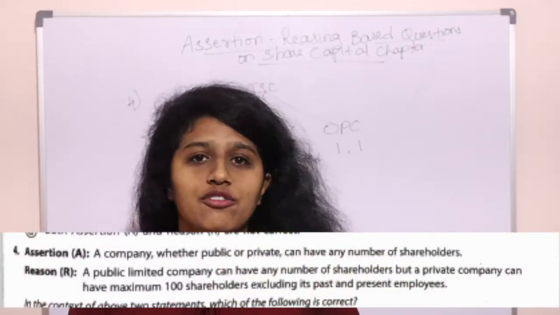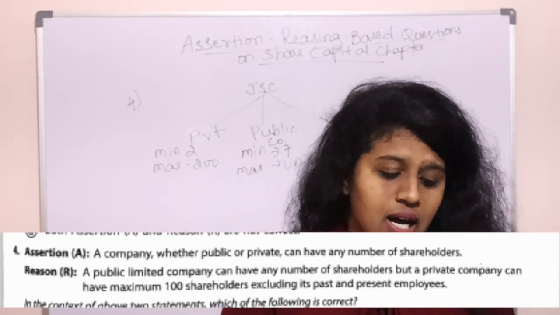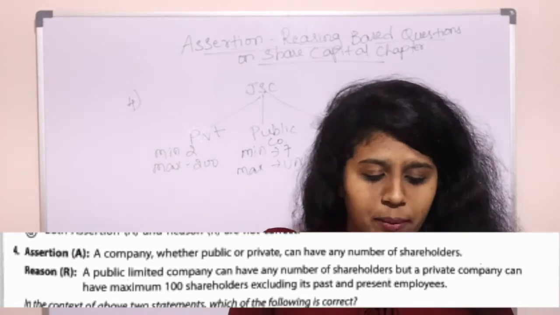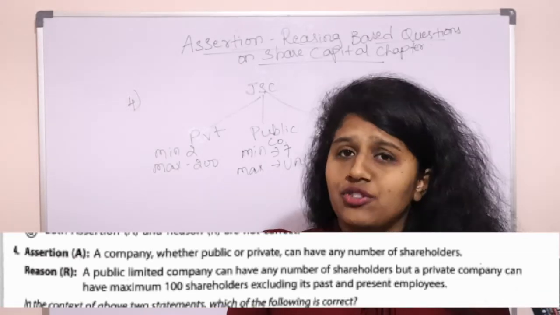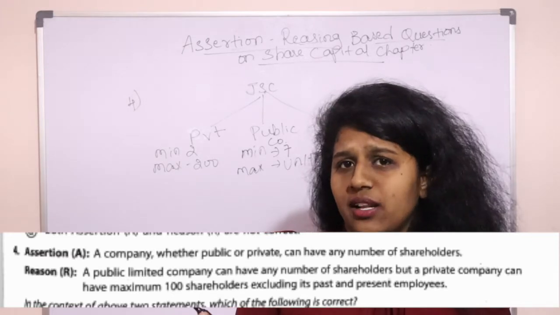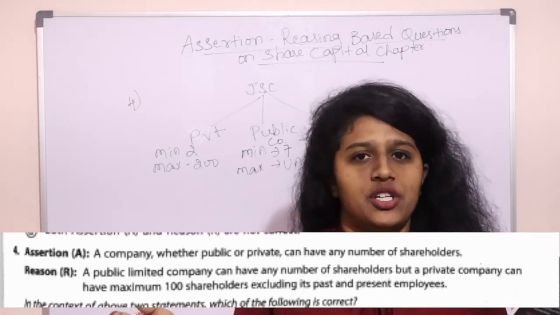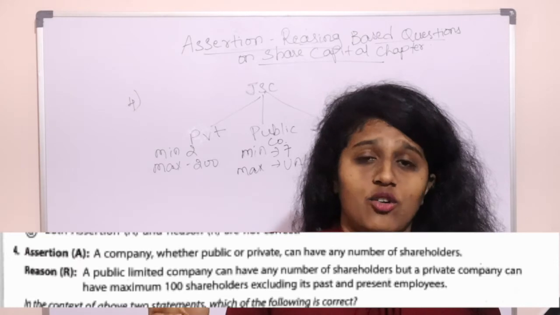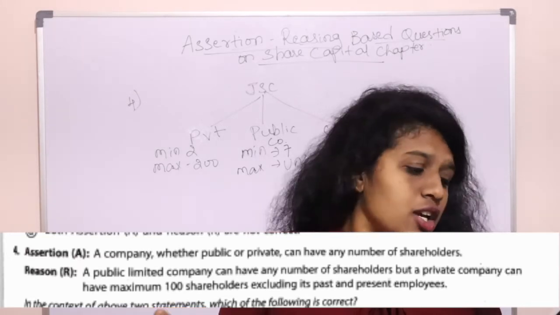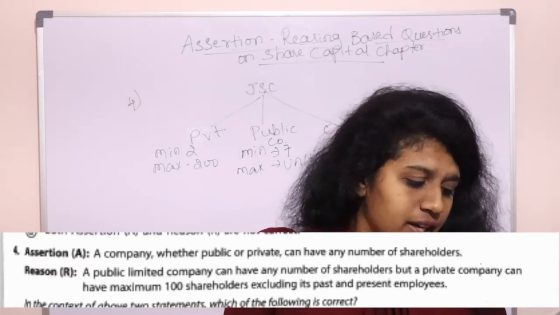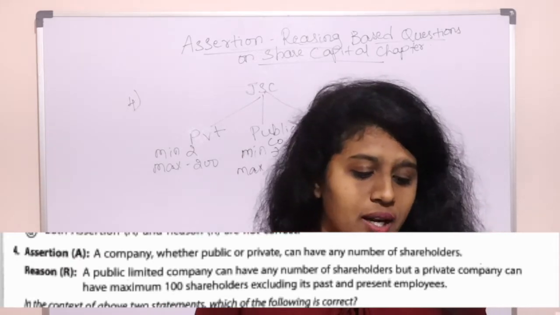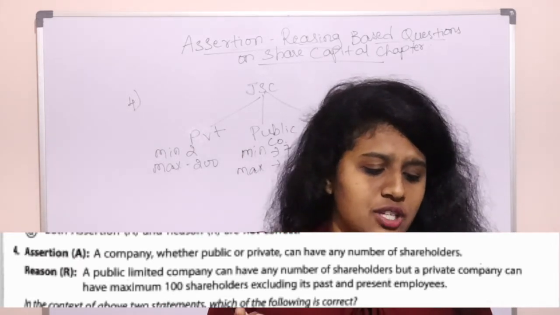Okay. So in the fourth question, the assertion is a company, whether public or private, can have any number of shareholders. That's not possible. Public company can have any number of shareholders, but private company is limited only up to 200 shareholders. So assertion is wrong. Then reasoning tells a public limited company can have any number of shareholders.